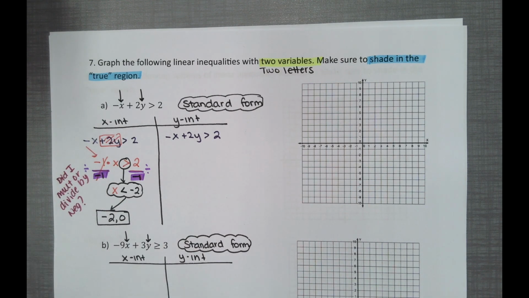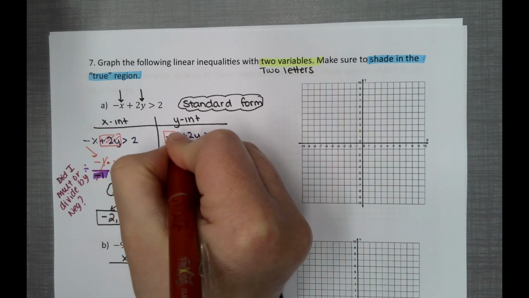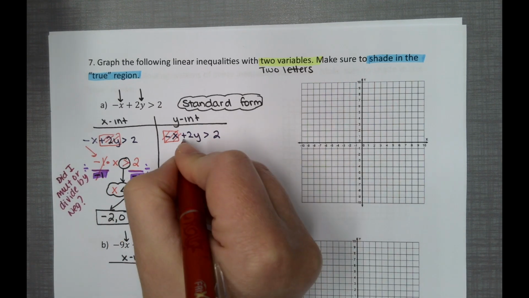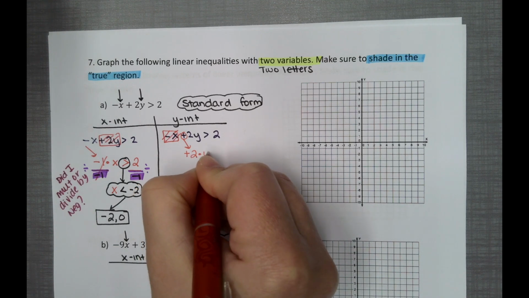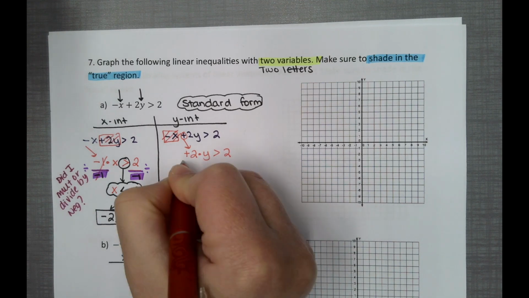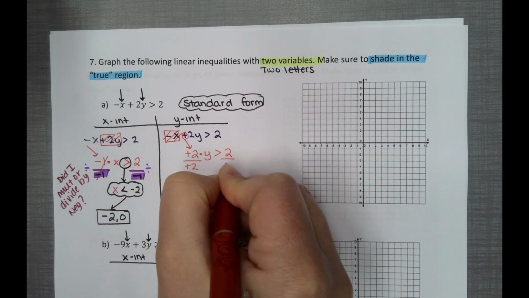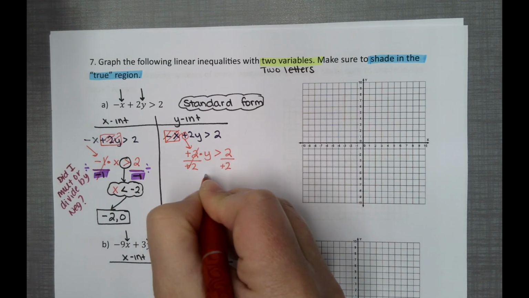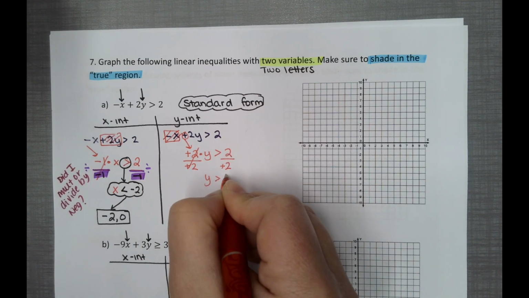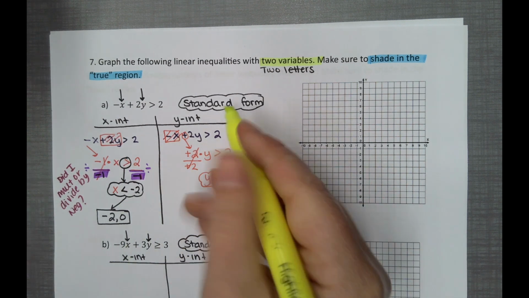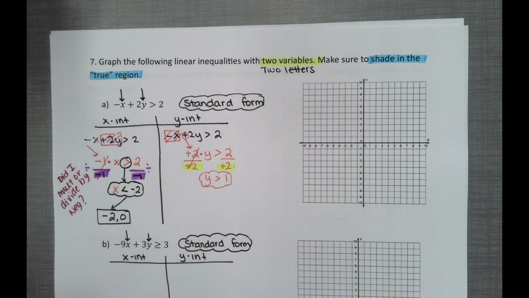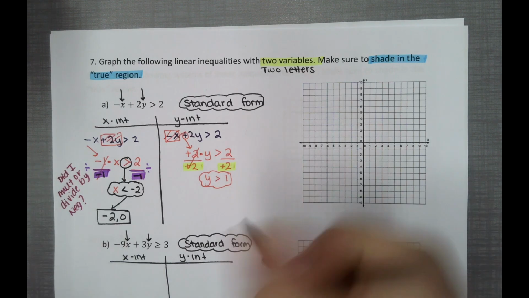All right, now we want y, so we're going to remove the x. X is gone. Bring down the positive, so you want to take the symbol 2. +2, y greater than 2. Divide by +2, divide by +2. Y is greater than 2 divided by 2 is 1. Now, we did not multiply or divide by a negative number here. Here, we divided by a positive. So we do not flip the sign.